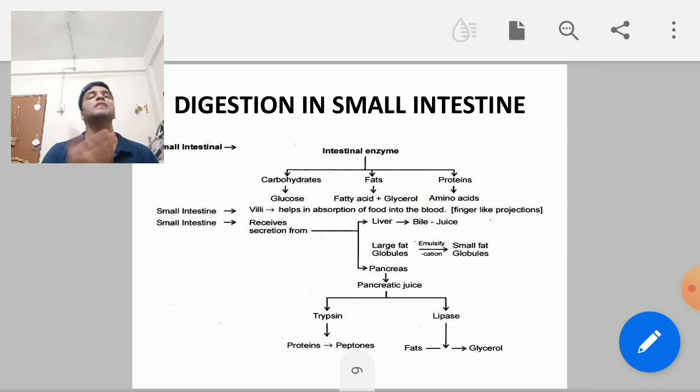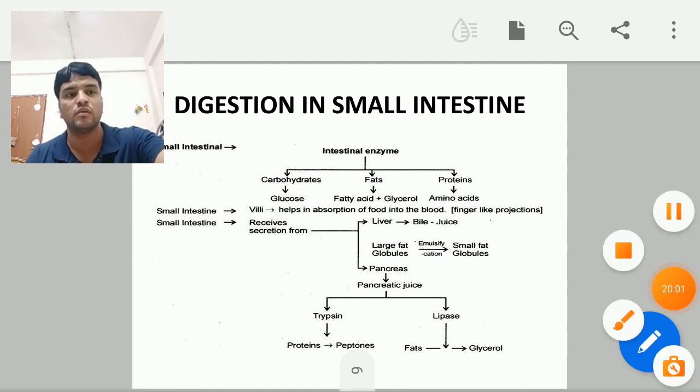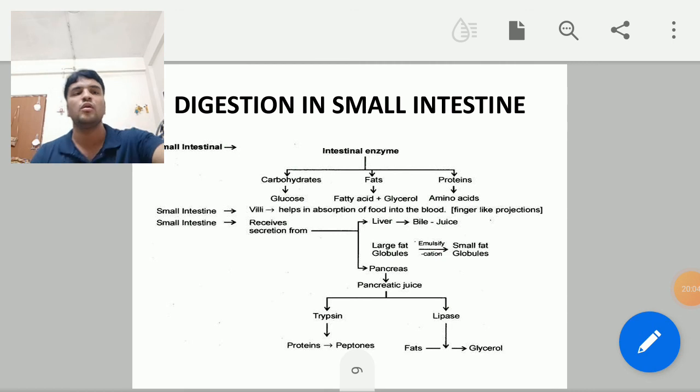After that, assimilation. So why does assimilation take place, or where is it utilized? Digested food is utilized to get energy. How is it utilized?